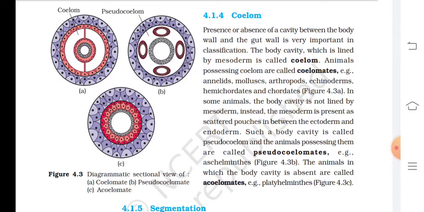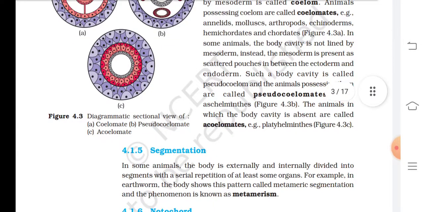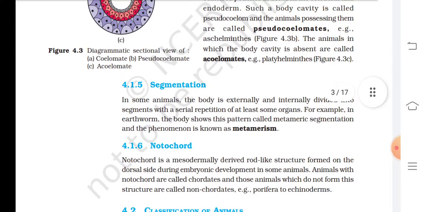In some animals, the body cavity is not lined by mesoderm. Instead, the mesoderm is present as scattered pouches in between the ectoderm and endoderm. Such a body cavity is called pseudocoelom, and the animals possessing them are called pseudocoelomates. Example is Aschelminthes, that is given in figure 4.3b. The animals in which the body cavity is absent are called acoelomates. Example is Platyhelminthes, that is given in figure 4.3c.